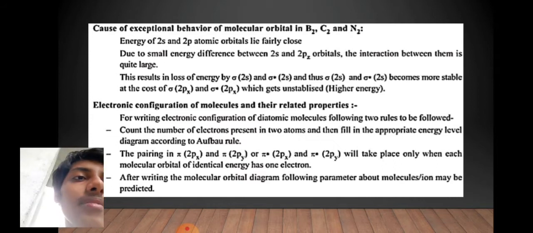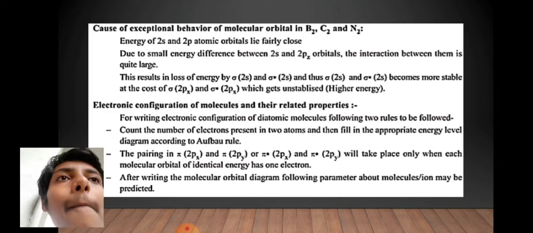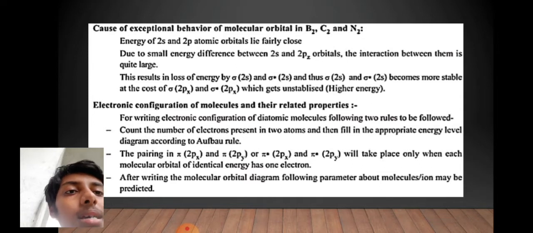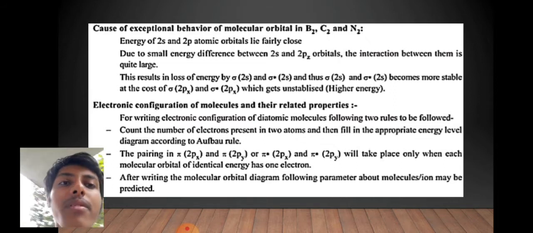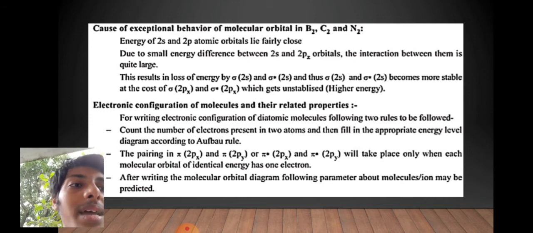Due to the small energy difference between 2s and 2pz, why do we take 2pz? It's just a convention. You can take 2px or 2py, but as a convention, we take 2pz to be the horizontal plane. The interaction between them is quite large. This results in a loss of energy by sigma 2s and sigma star 2s. Note that it is BMO and ABMO. Sigma 2s becomes more stable at the cost of sigma 2px, and sigma star 2px will get destabilized to higher energy.